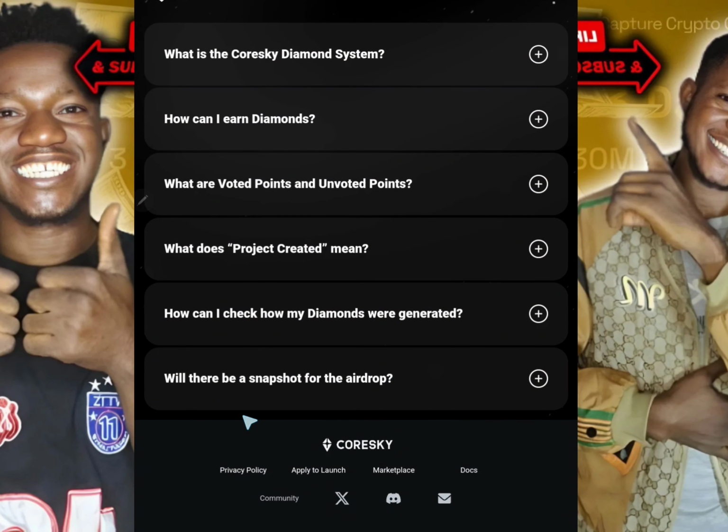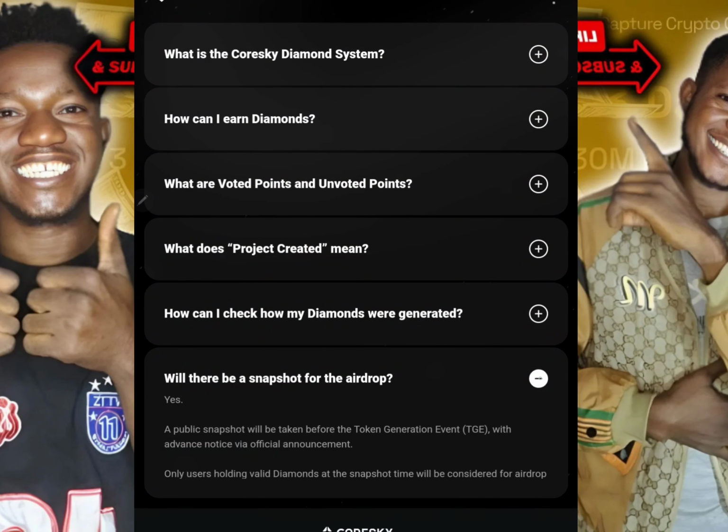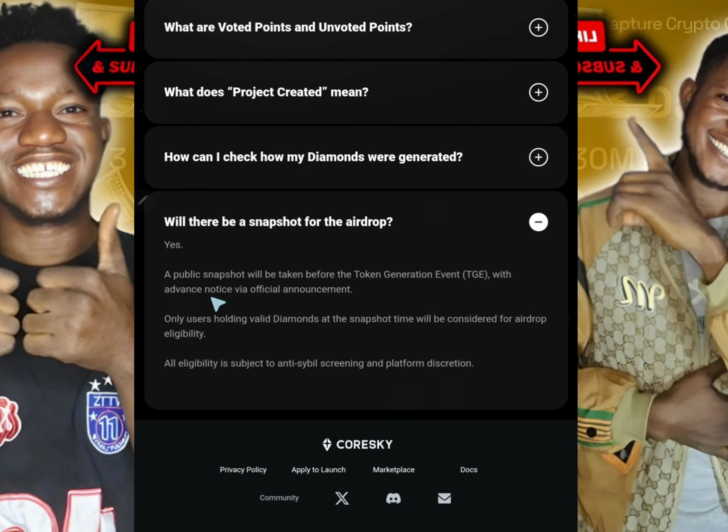Over here you can see they ask, will there be a snapshot for the airdrop? Let's go ahead and find out. They say that a public snapshot will be taken before the token generation event, with advance notice via official announcement. Only users holding valid diamond at the snapshot time will be considered for the airdrop. Now we have two eligibility criteria for the Coresky airdrop: first, users who vote are eligible for the airdrop, and also users who are holding diamond are eligible for the airdrop.